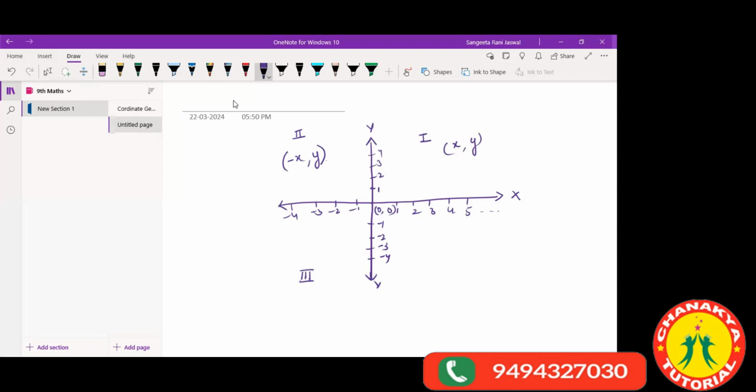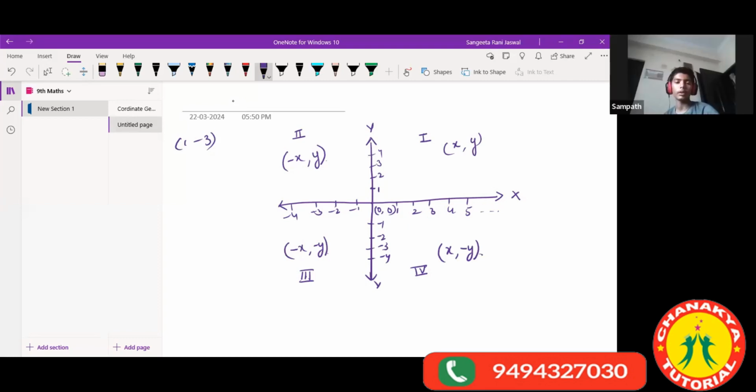Great. Okay, and in our third quadrant, we have our x-axis as negative and y-axis also negative. Okay, like this. And in our fourth quadrant, this is the fourth quadrant, we have our x-axis as positive and our y-axis as negative. Okay. Now, suppose if I give you a point (1, -3), where will this point lie?